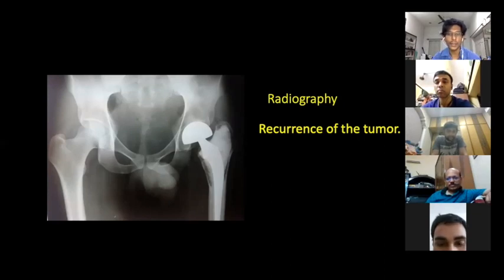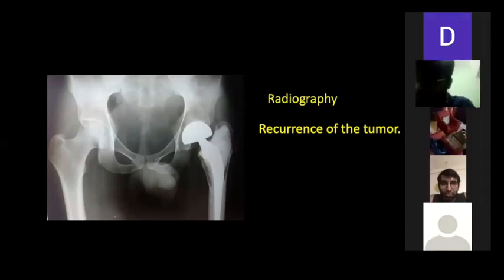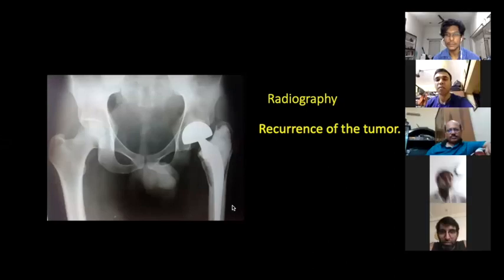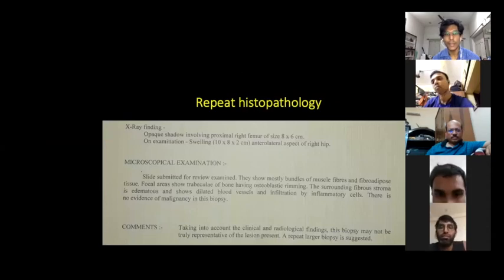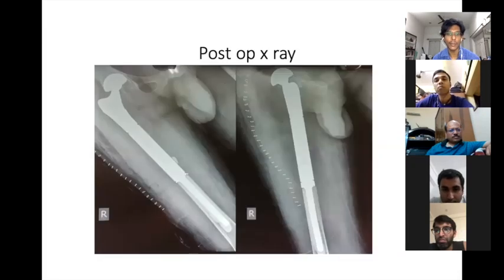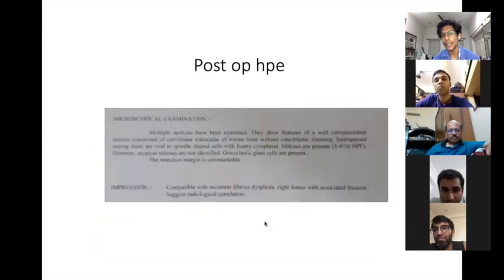Kaushik sir, any enlightenment? What do you think it could be now? As sir has already mentioned, my differential is also giant cell tumor with a pathological fracture. And as evident from the history, there was lysis around the cement mantle, which is very classical of recurrence in GCT. Okay. So they repeated the histopathology again, but the sample was inconclusive. So they did an excision of the tumor with the bipolar itself and put in a megaprosthesis. And the histological report came to be a recurrent fibrous dysplasia with a pathological fracture.